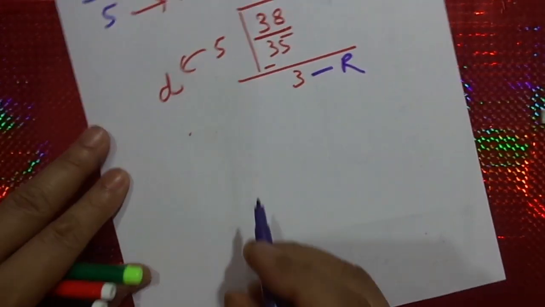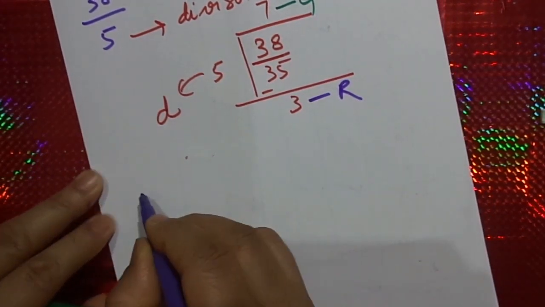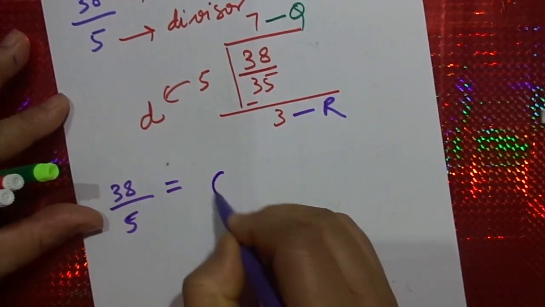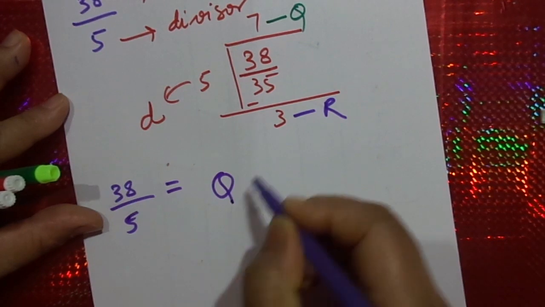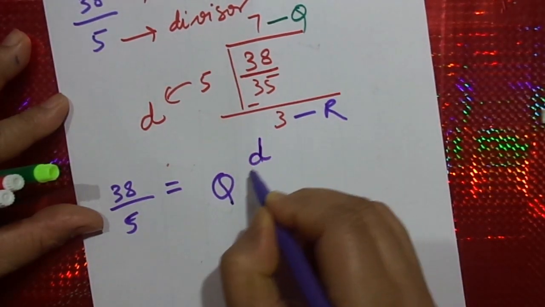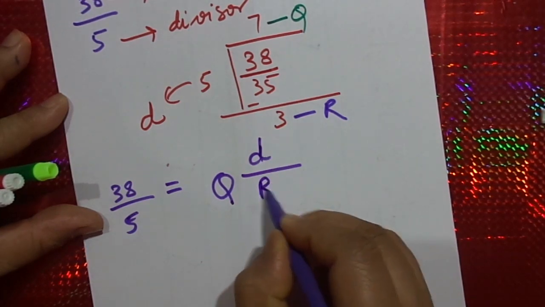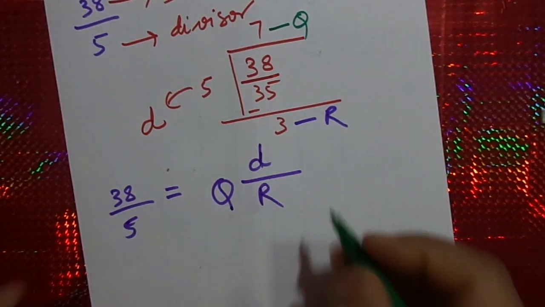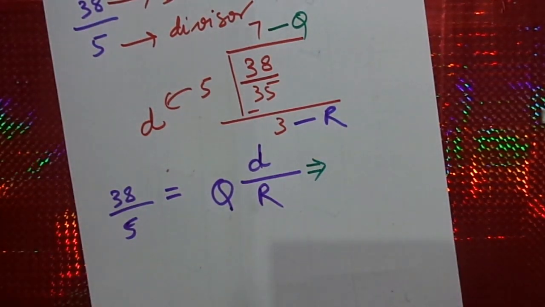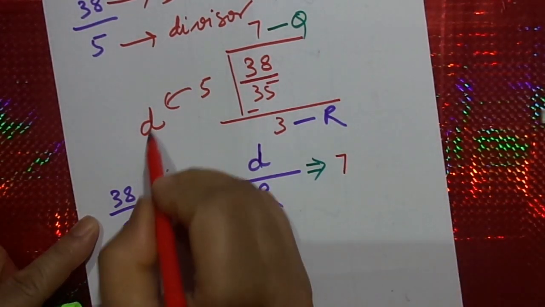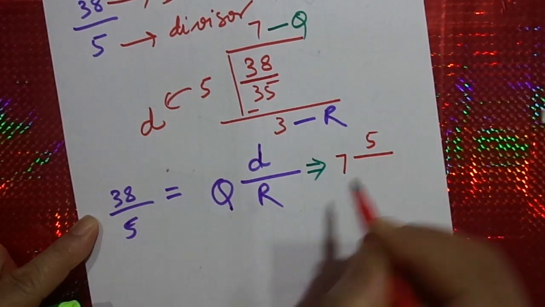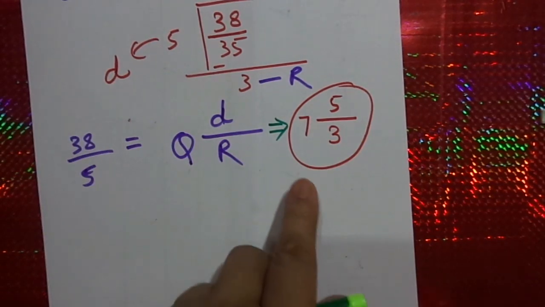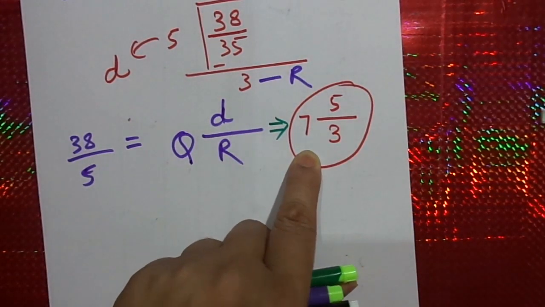You are not to deal anything with the dividend. We'll write the mixed fraction in this form: quotient, divisor by remainder. Quotient, divisor by remainder. So here my quotient is 7, divisor is 5, and the remainder is 3. So any number you get, you can easily convert into a mixed number.